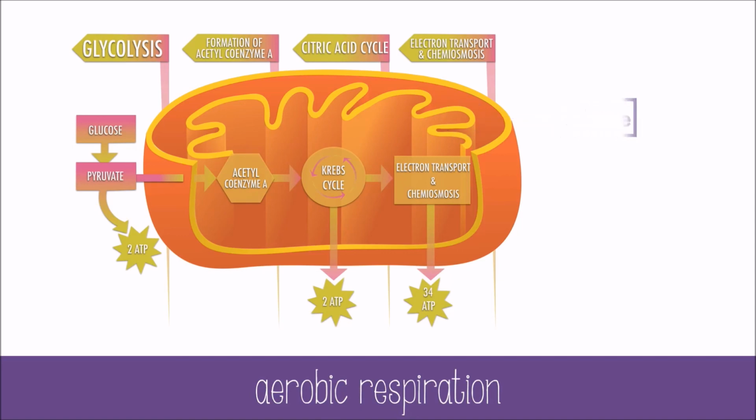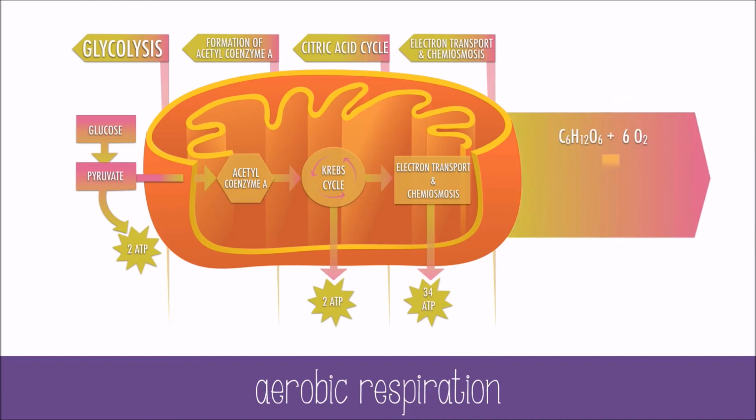In the end, aerobic respiration can make up to 38 total ATP, theoretically, but usually it's a bit less than that, more like 30 to 32 ATP. So the final reaction is glucose plus oxygen yields 6 CO2 and 6 water, plus energy in the form of ATP. And lots of it.